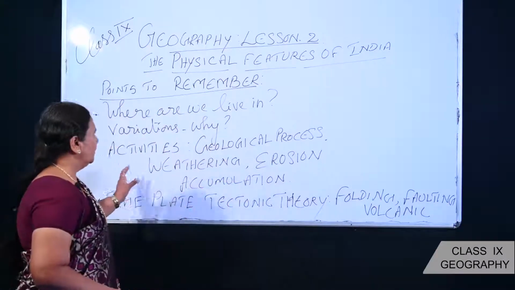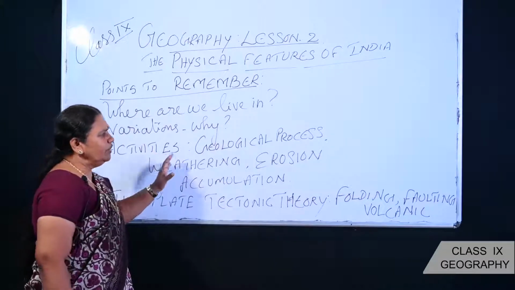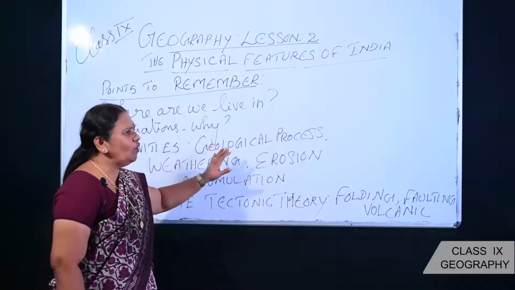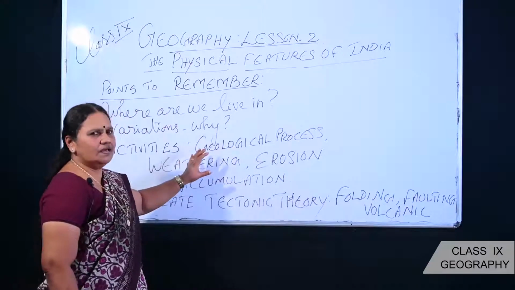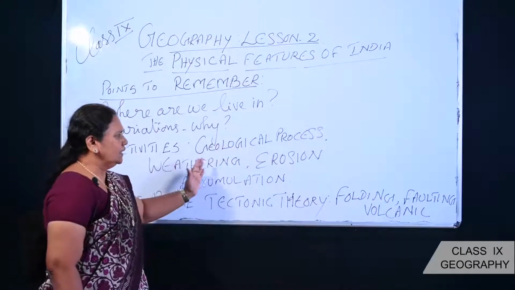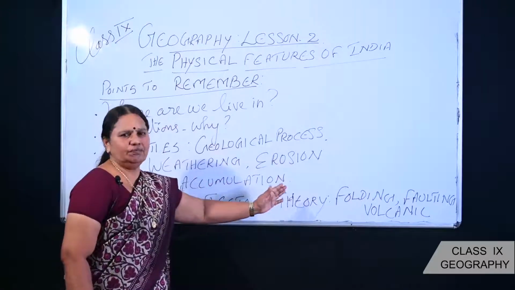There we have very important activities. Number one, the geological processes which go on naturally, along with weathering. Next, erosion. Number three, accumulation or deposition.